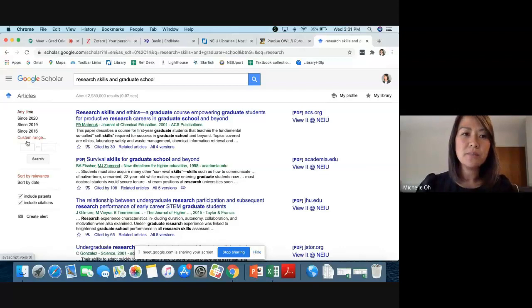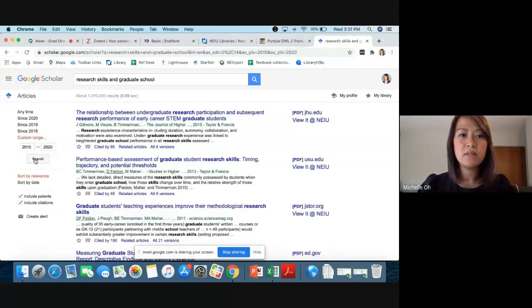So I'm going to go to a custom range. I generally recommend the last 10 years or so of research, depending on your topic. That's not a hard and fast rule, obviously, but if you're unsure, I think that's a nice place to start. So I'll go ahead and update my search results. And once I do that, I see a bunch of different records.